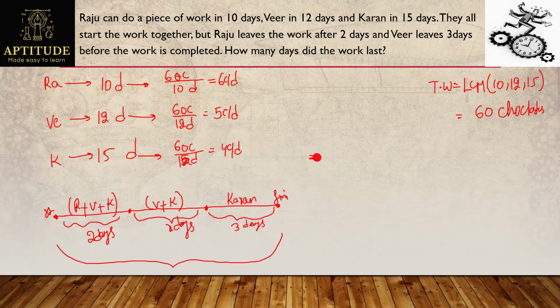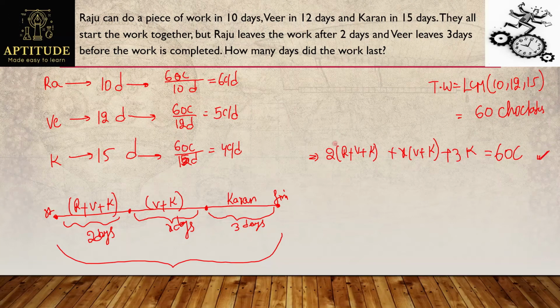Can I say this now? 2 days work of Raju, Veer and Karan, plus X days work of Veer and Karan, and 3 days work of Karan. This is the total chocolates, right? So whatever chocolates they eat in 2 days, plus in X days, plus in 3 days, all these together will equal the total work, right?